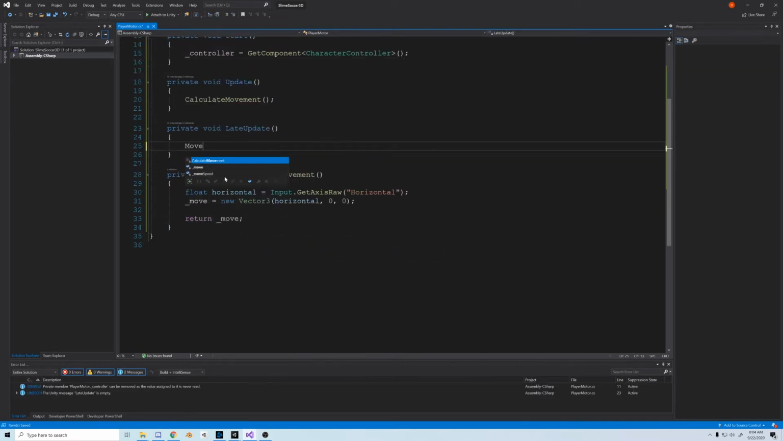The speed is good. And now just to keep our update functions organized, I'm going to take this controller.Move and put it in its own little function called Move.